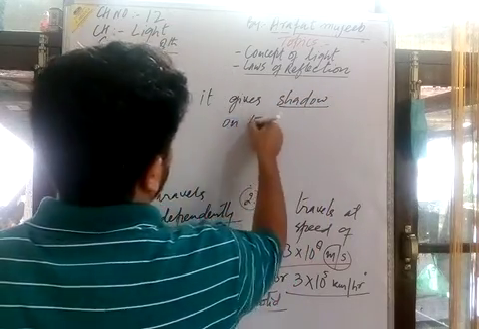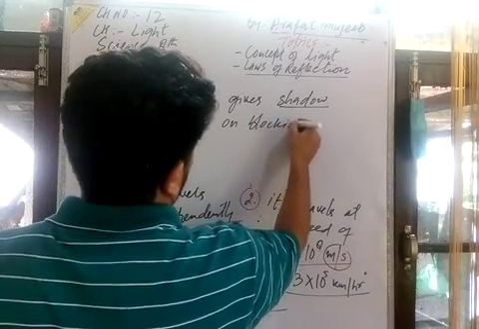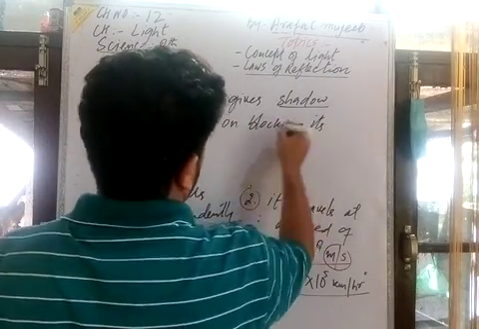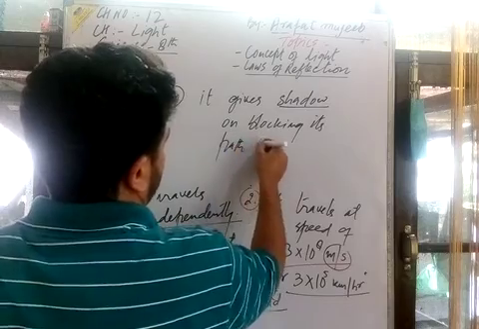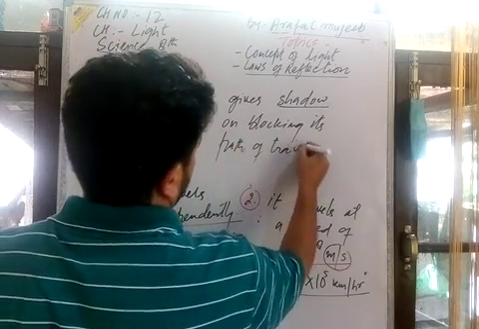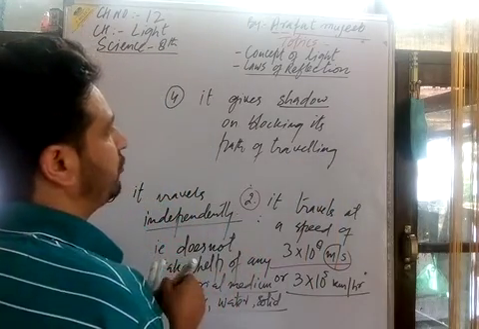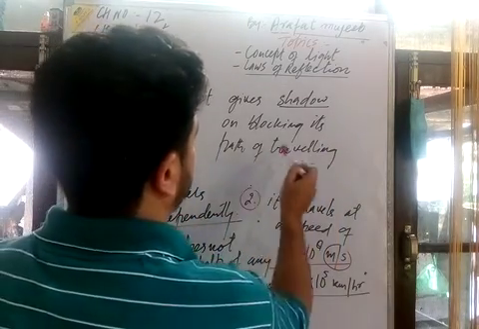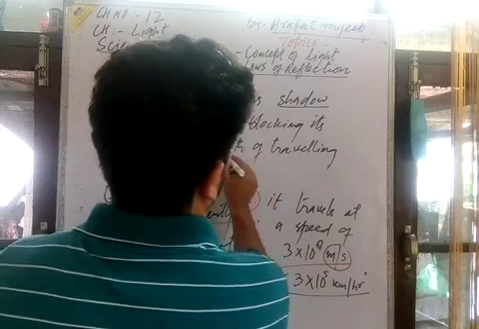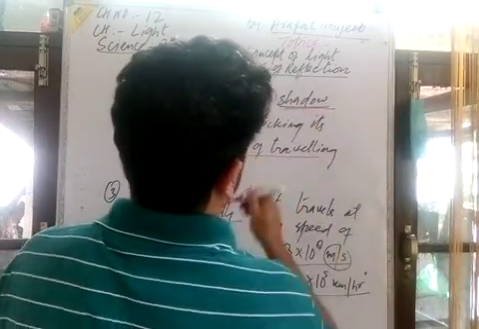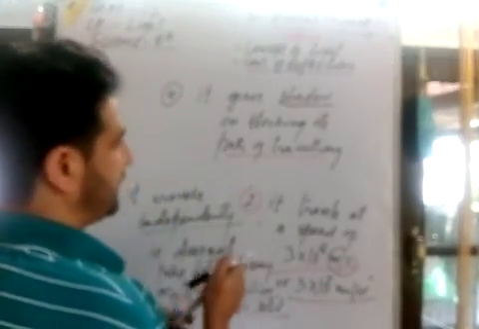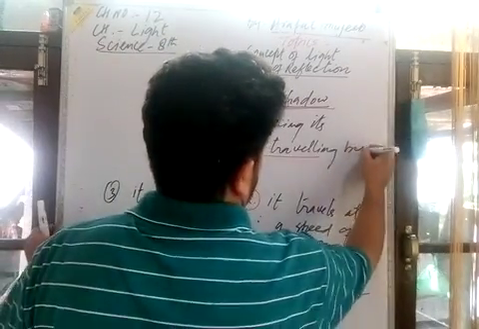On blocking its path of traveling, it gives a shadow. Then we can say the path of traveling is blocked by any opaque material.